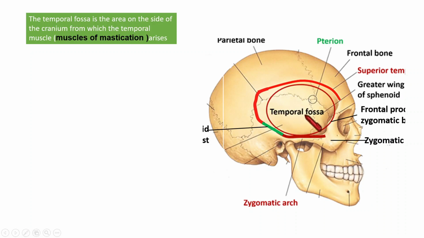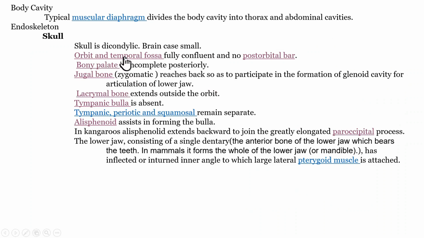It is the area on the side of the cranium from where the temporal muscle arises. Okay, so the orbit and temporal fossa are fully confluent, joined without a post-orbital bar. Post-orbital bar means a bony partition usually seen at the margin of the orbit, and in one way we can say it is seen between the orbit and the temporal fossa. I will show you.